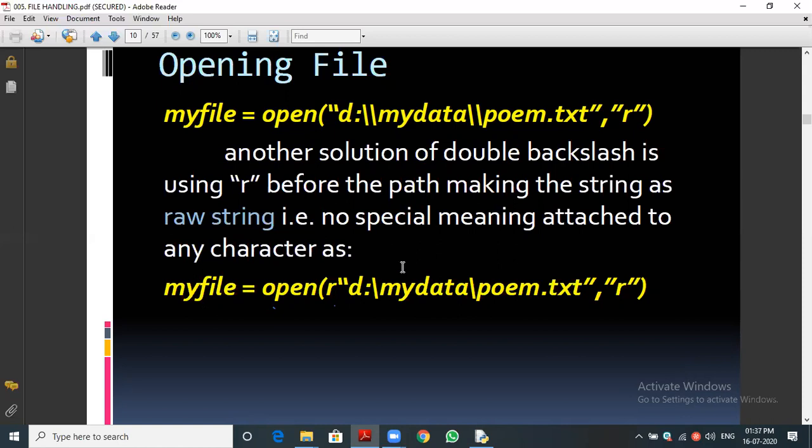Should that slash n be outside the argument only, sir? No, it is inside the argument, inside open only, so no problem. The open function will take two arguments. One is the file name, the next one is the mode. Correct? Yes, sir.